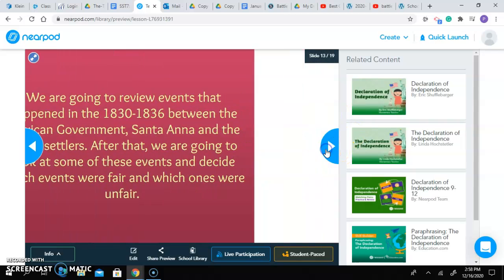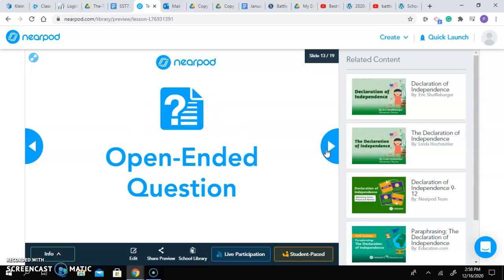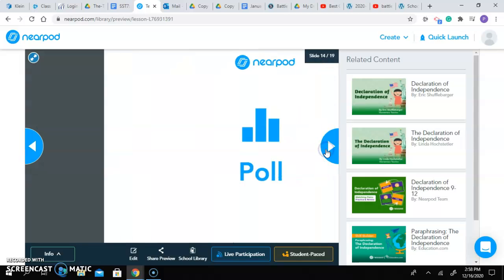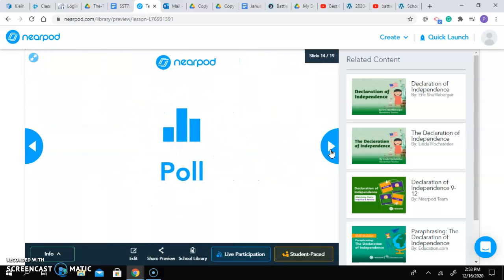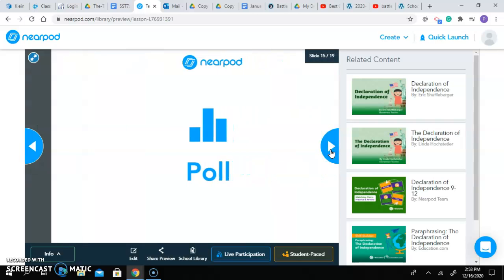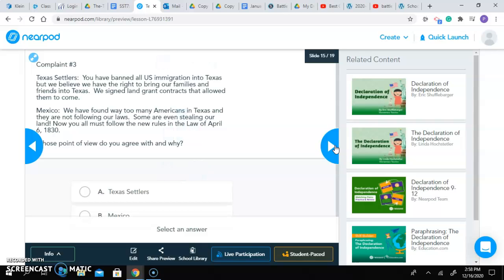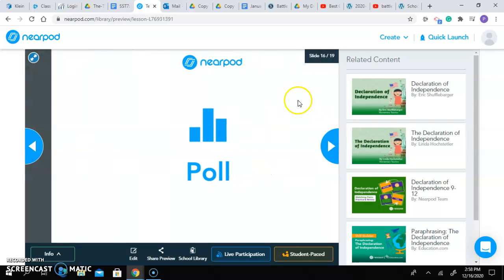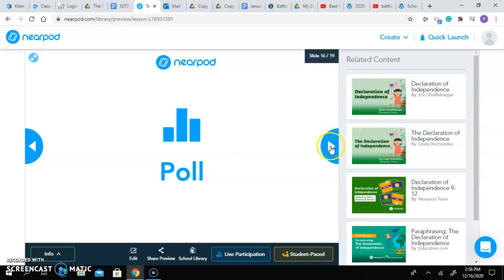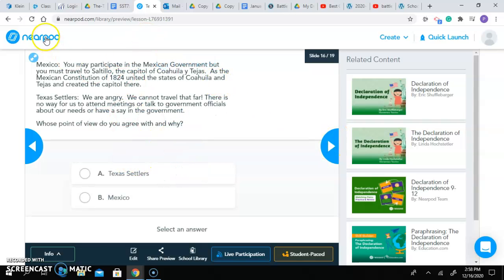So here we have the grievances. What does the Declaration of Independence look like? The complaints. Basically, the complaints it had, the grievances, the things that the Texas settlers had issues with. So whenever you finish this Nearpod,